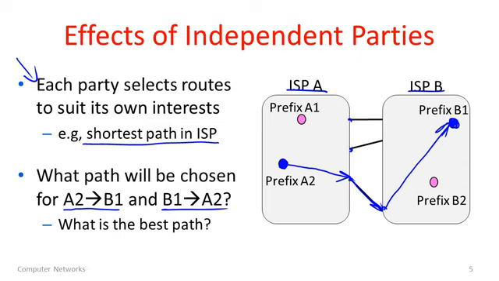Well, what about the path from B1 to A2? Okay, well, I start in B1, I'm going to go back, but I similarly want to go to ISP-A to reach prefix A2. I could use any of these three exit points, which I'm drawing. The closest one is this top one here. So I will go there, and then across the link. Then within ISP-A, I'll go directly to prefix A2. So you can see here the result of the best paths that would be found according to these two policies, if we could somehow come up with a mechanism to find them.